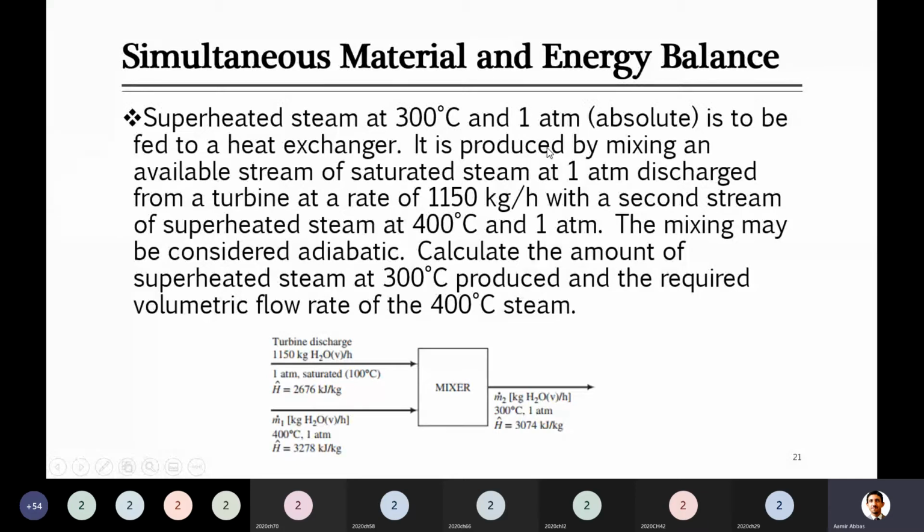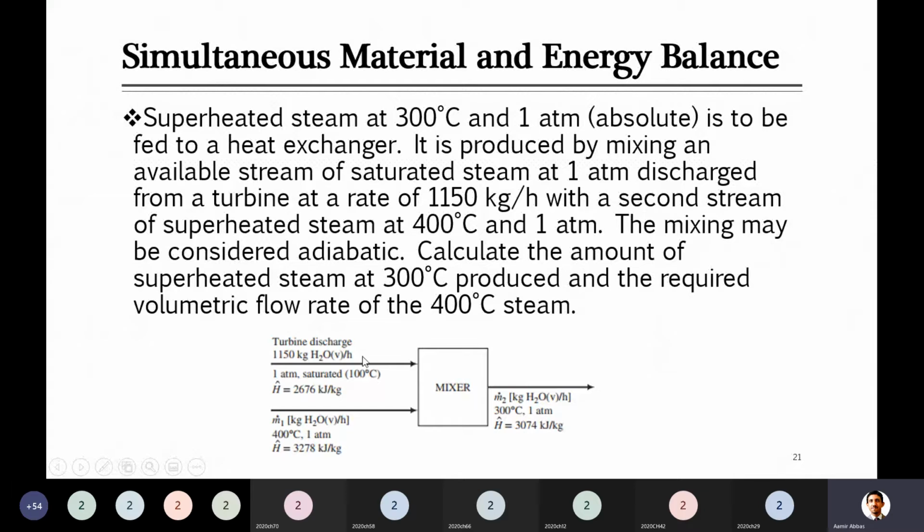Okay, this steam which you need is produced by mixing an available stream of saturated steam at 1 atm discharged from the turbine at this flow rate with a second stream of superheated steam which is available at 400 degrees C and 1 atm. So overall, this steam, which is the outlet of this mixture, we are feeding to some heat exchanger. We don't have that heat exchanger here, or its purpose, so just leave that. What you just need is that the steam should have a temperature of 300 degrees C and pressure of 1 atm, and that is superheated steam.